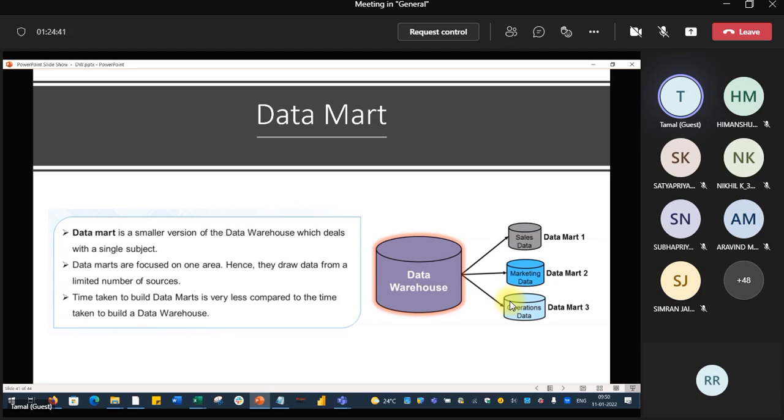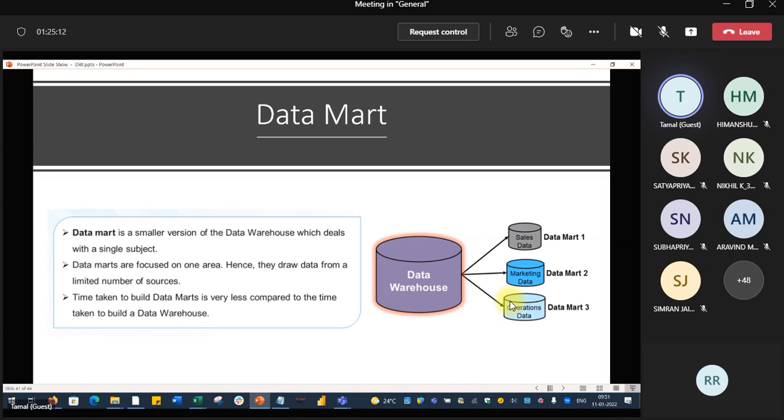And data mart, we have already told, is a smaller data warehouse. The data warehouse size is huge, five years of historical data. How big, you understand? If you give a query, even the fastest computer will take 50 minutes, 20 minutes. So you make the database more efficiently usable by forming the data mart.